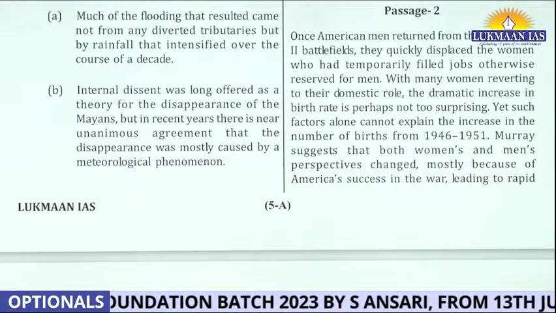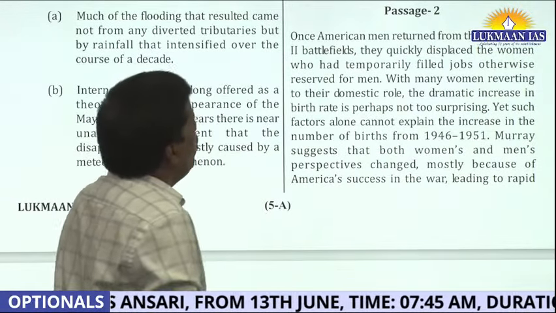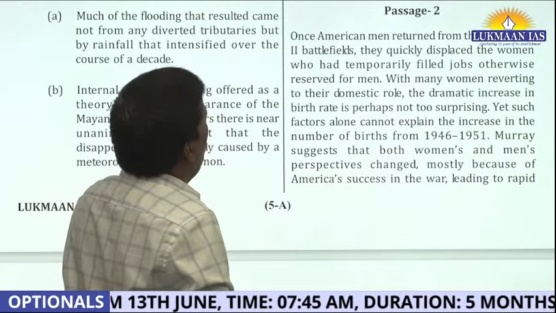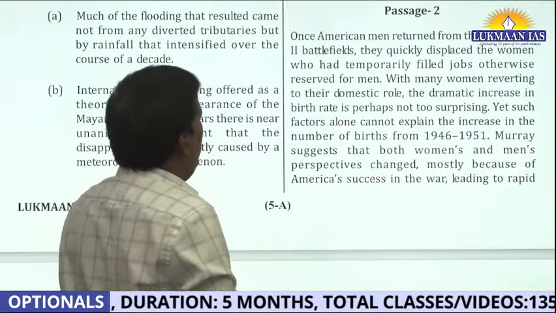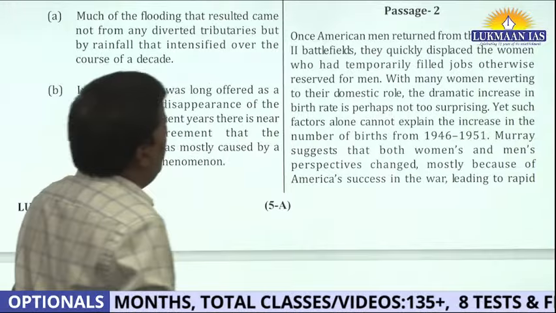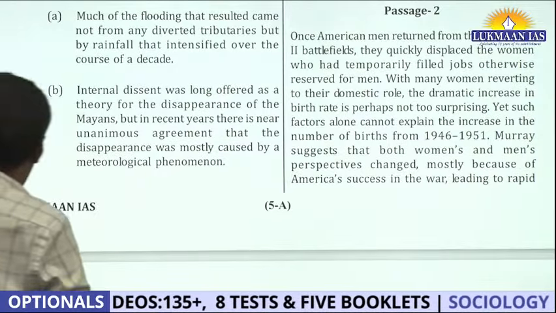Now let's say I'm reading this paragraph. Once American men returned from the World War II battlefield, they quickly displaced the women who had temporarily filled jobs otherwise reserved for men. With many women reverting to the domestic role, the dramatic increase in the birth rate is perhaps not surprising. Here again, what will you say the author is trying to say?